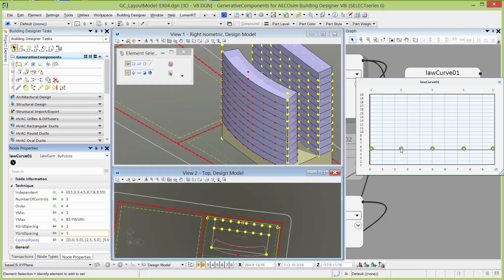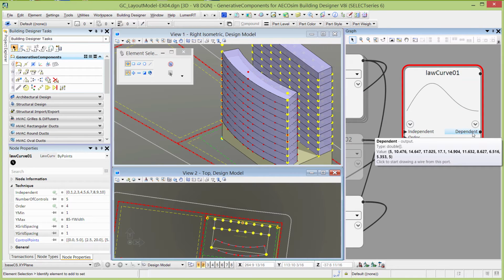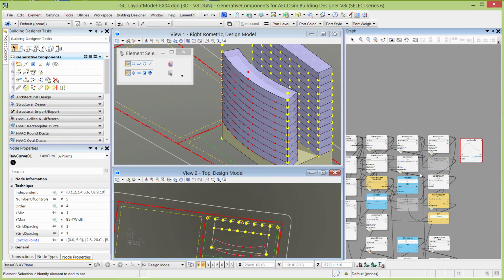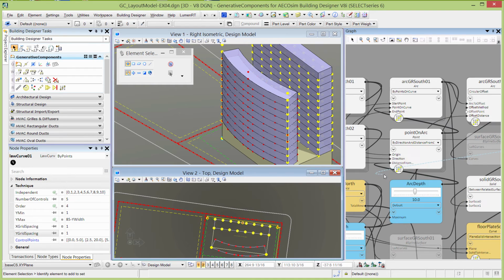Now I'm just going to move these control points to create the curve on the graph. Maybe just something like that. And then I'm going to take that dependent variable, the y value, and link it back to the same place where we previously had linked the arc depth. It's actually still there. This is the distance from the origin for the point on the arc. So let me link that in there.